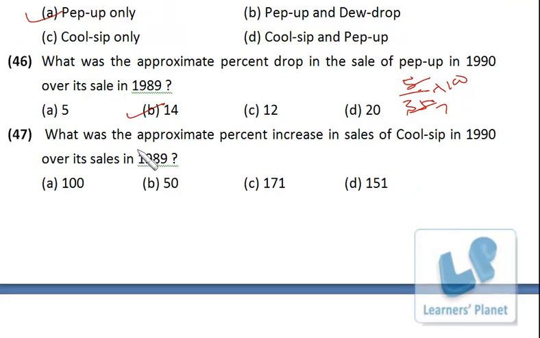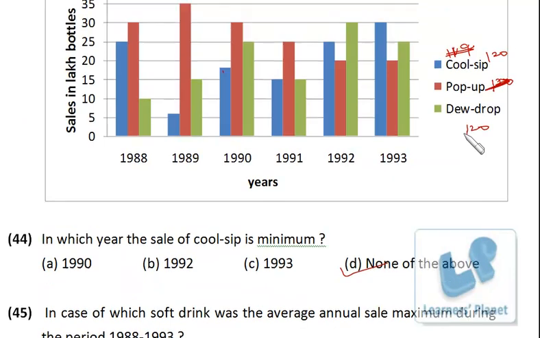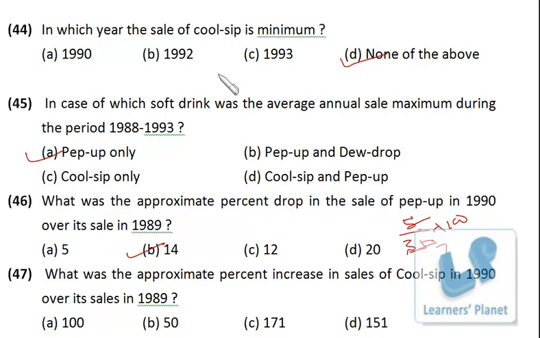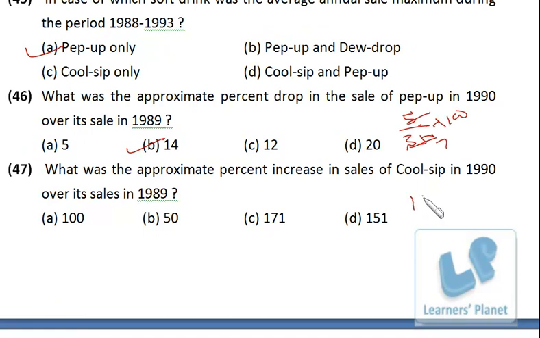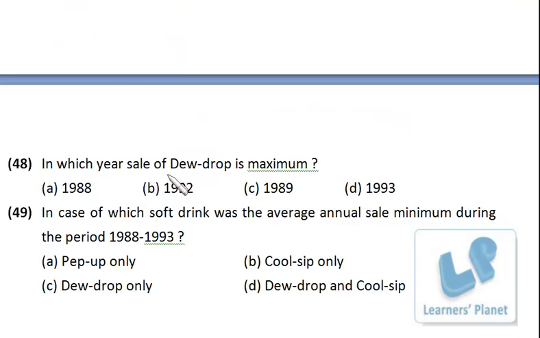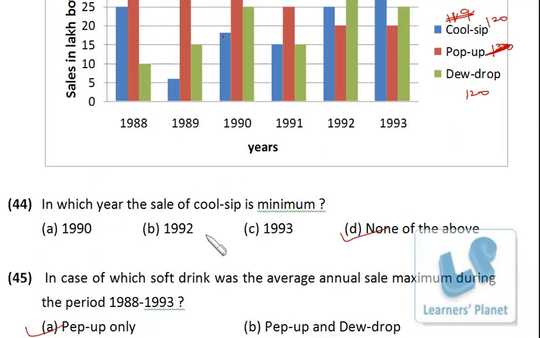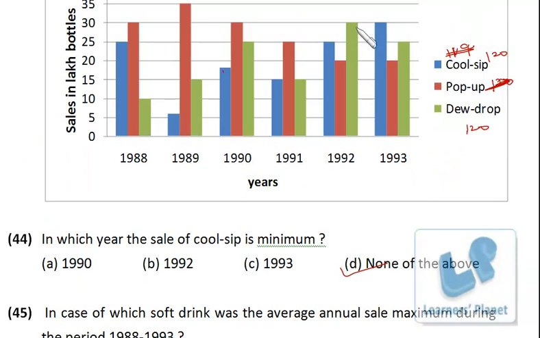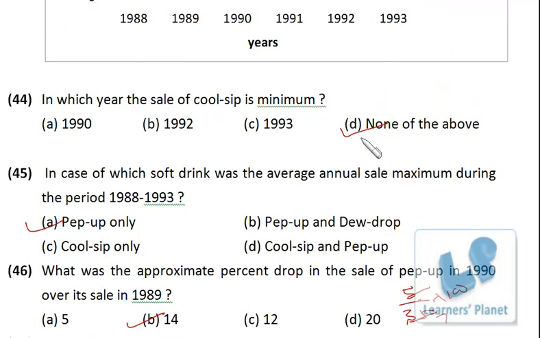What was the approximate percentage increase in sales of cool sip in 1990 from 1989? Cool sip, the blue one: in 1989 it is 7 and in 1990 it is 18, right? So the increase is 11 over 7 into 100. It is almost 157 point something, so around 157%, you can say. In which year is the sale of dew drop maximum? Dew drop is maximum in year 1992. Very simple.